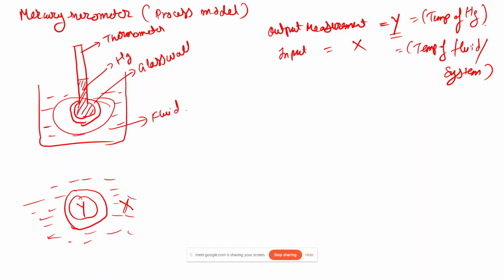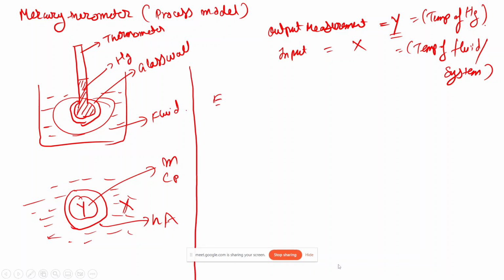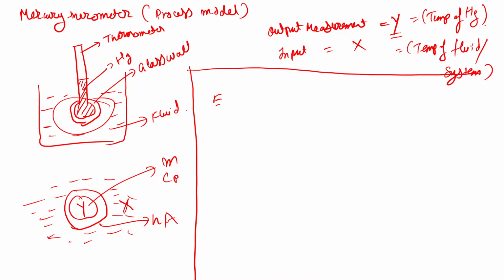Let's consider that for mercury we have mass m and heat capacity Cp. Similarly, the heat transfer coefficient across this surface is H, and the surface area for heat transfer is area A. Now let's write the enthalpy balance.